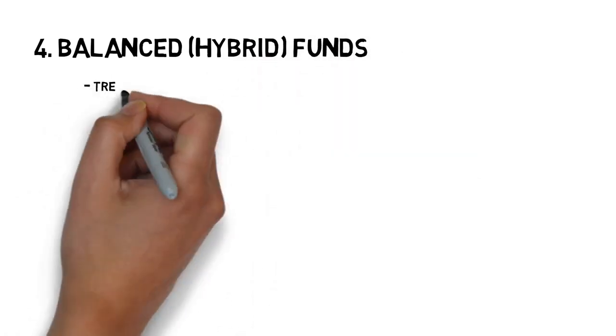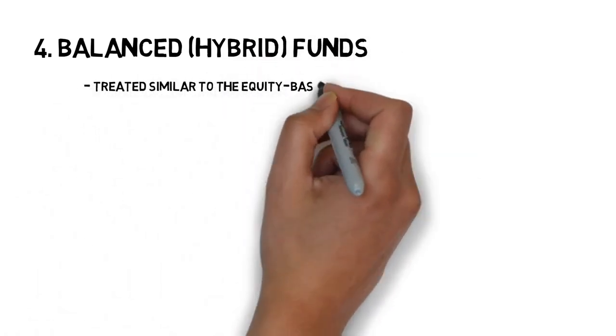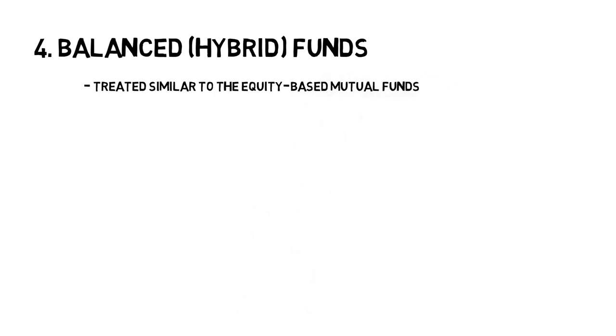Balanced funds are treated similar to the equity-based mutual funds and hence have the same mutual fund taxation structure. This is because balanced funds invest at least 65% of its assets in equities. This allocation percentage can differ depending on the goal of the fund and the decisions by the fund manager.